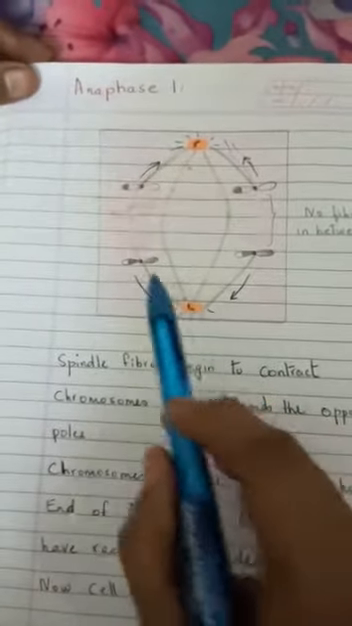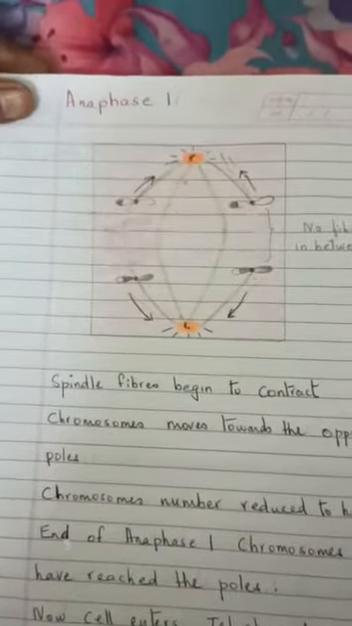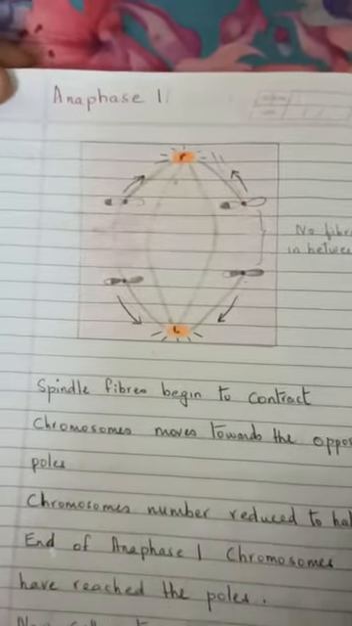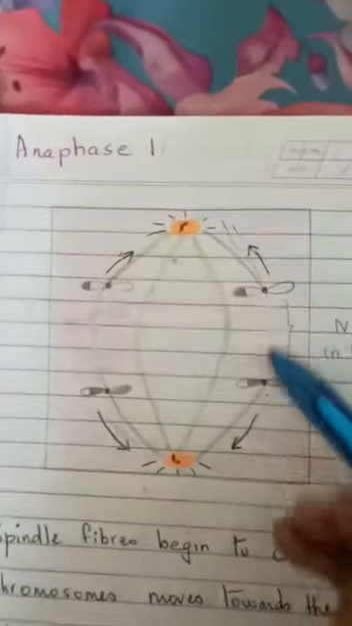Once they reach this pole, they enter the next phase, which is telophase. And also we will observe that in between the chromosomes there are no fibers.